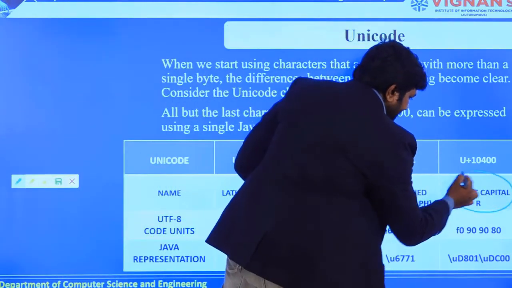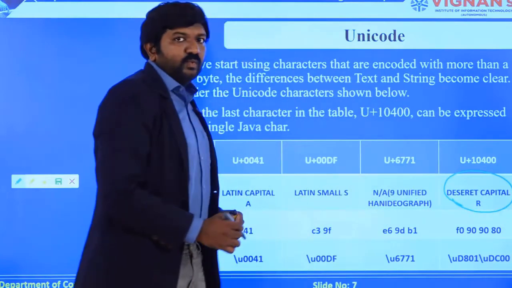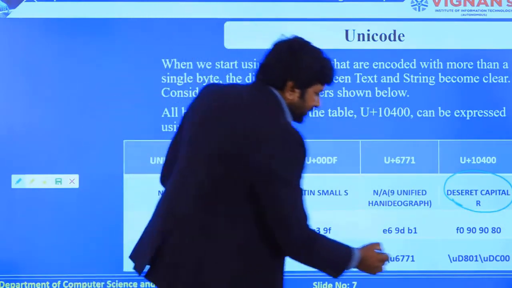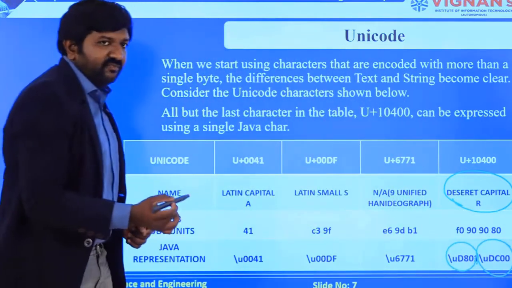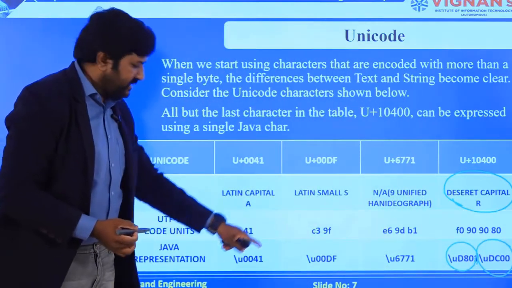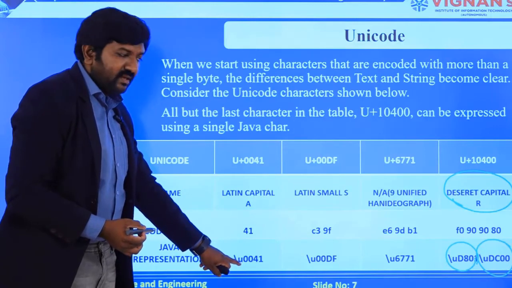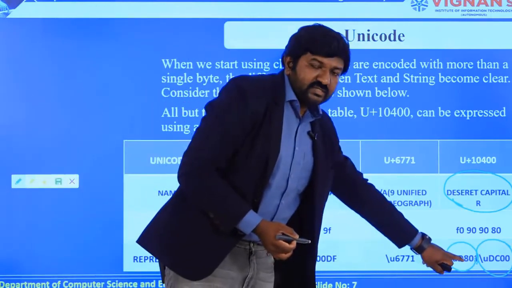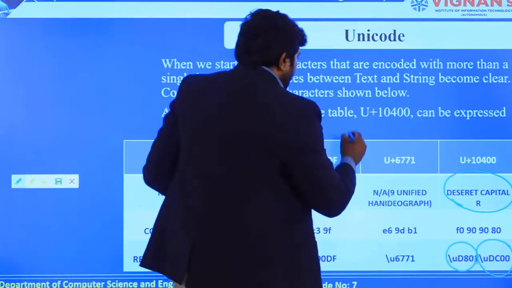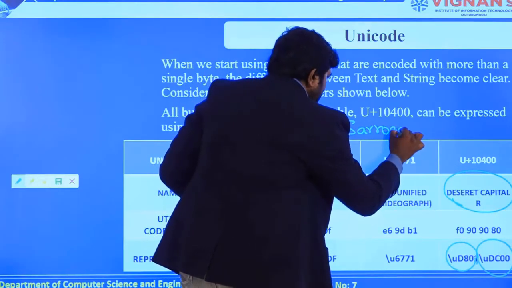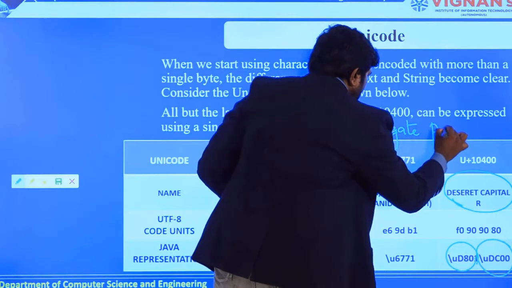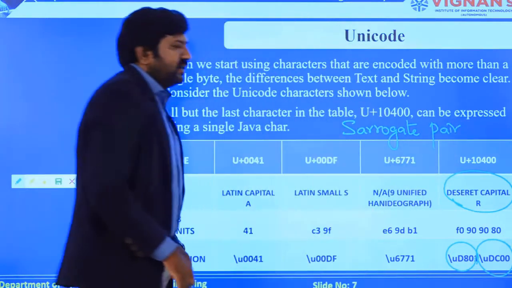You can see that there is a desert capital R which has been defined with 2 bytes. You can see 2 byte forms here. You can see that difference where each and every other thing is represented with a single byte, but here you are using 2 things. We call these 2 a surrogate pair. You can take a note of it.